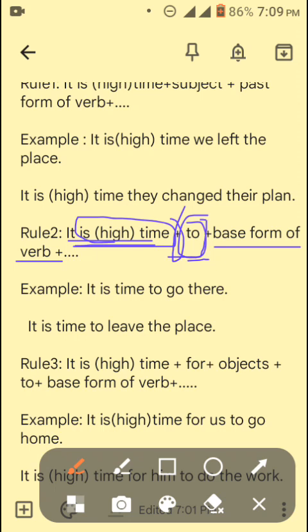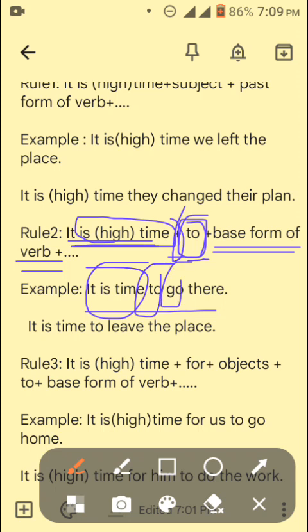If there is a "to" after the phrase "it is high time", you have to use the base form of a verb. Okay, example: "it is time to go there". You can see that there is a preposition "to", so you have to use the base form of a verb.